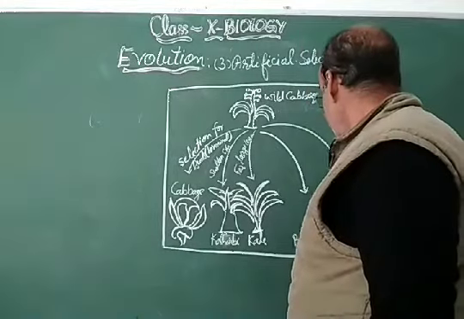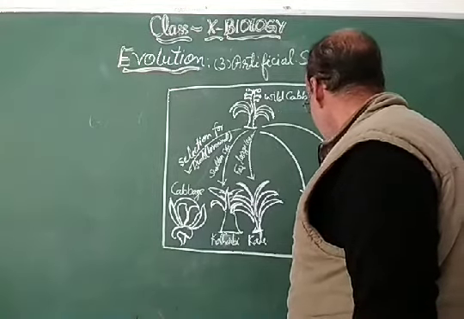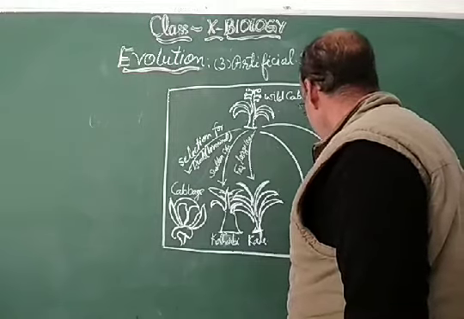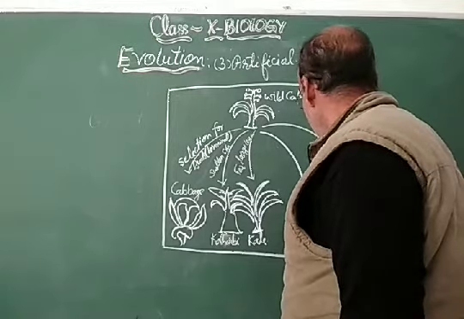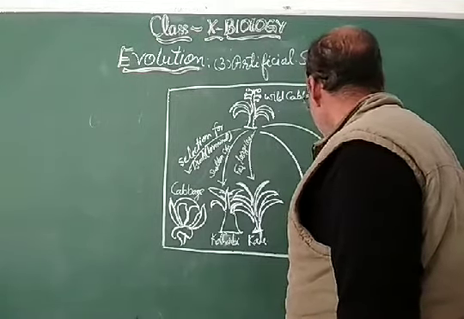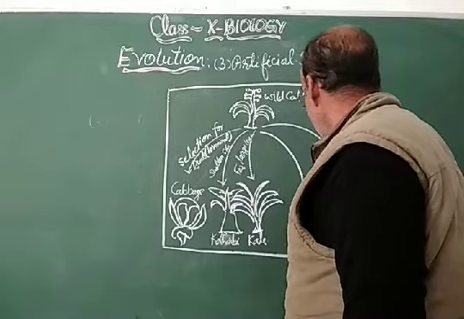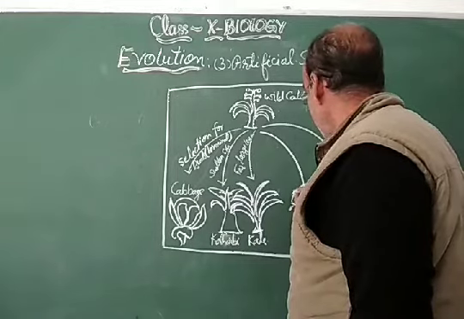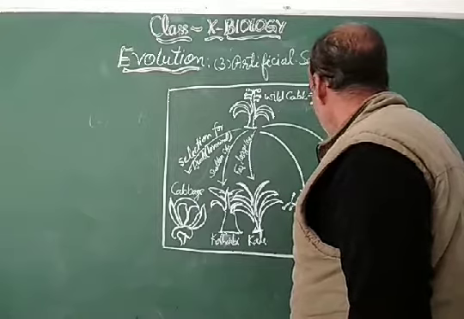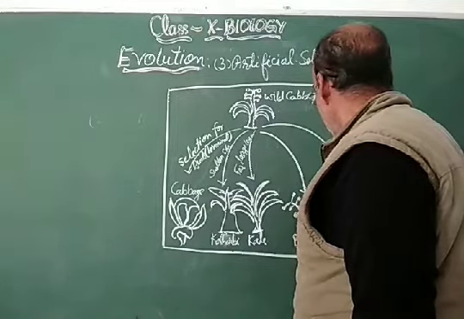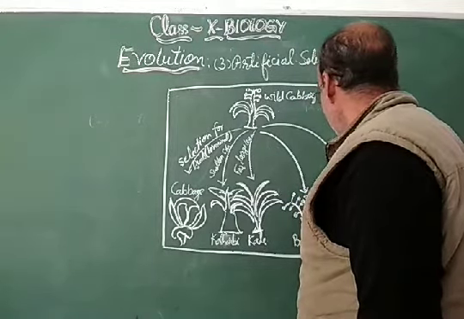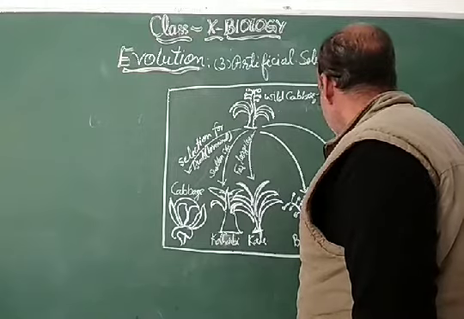So broccoli is having thick stem and many more flowers. Many more flowers will be in broccoli, and thick stem will be there.